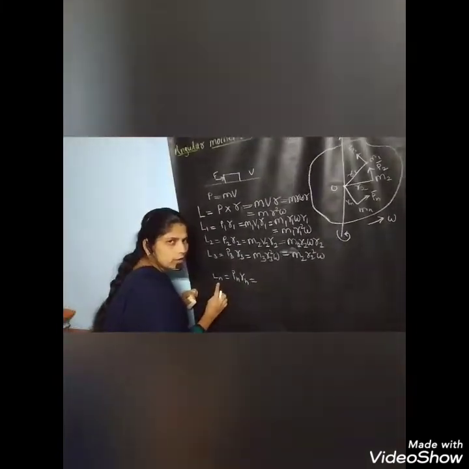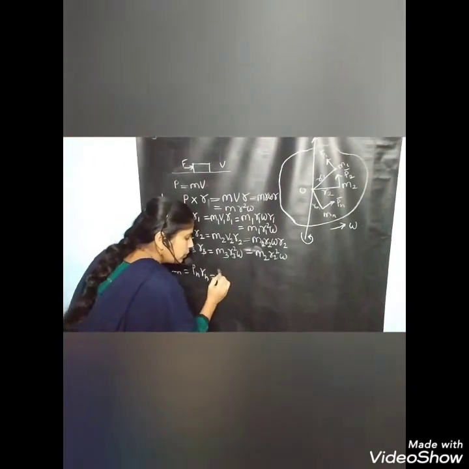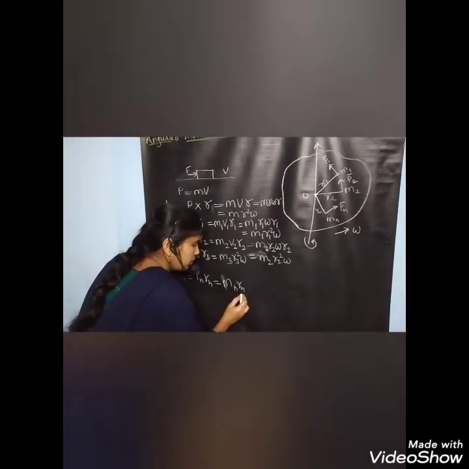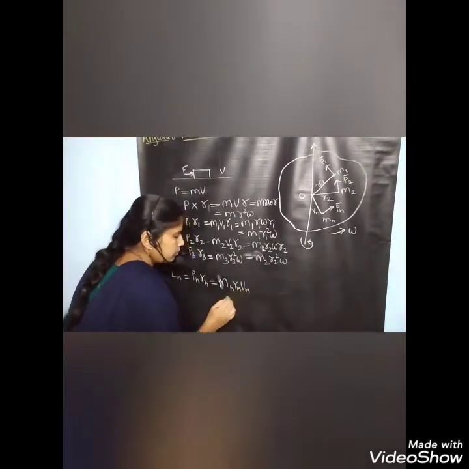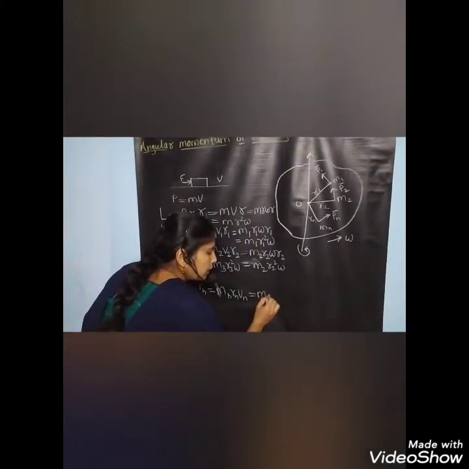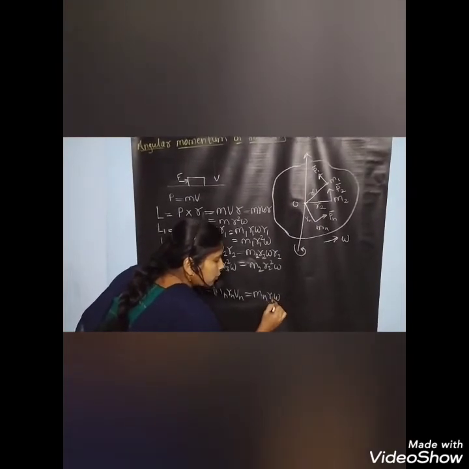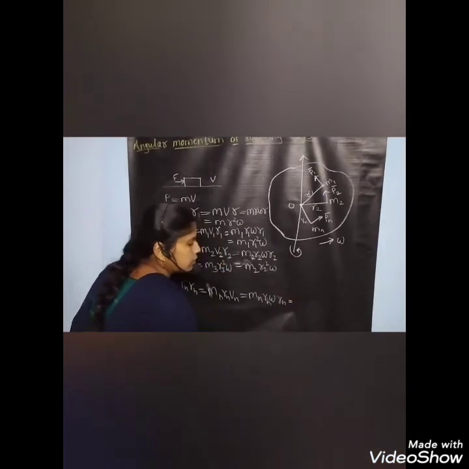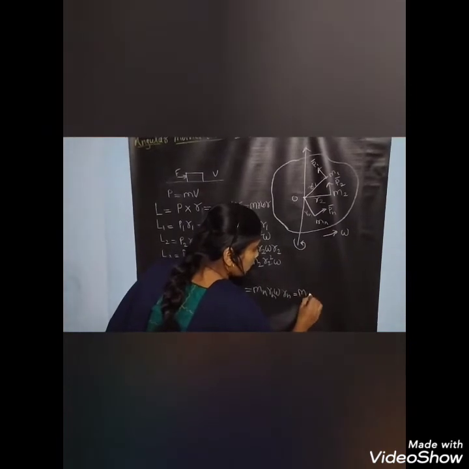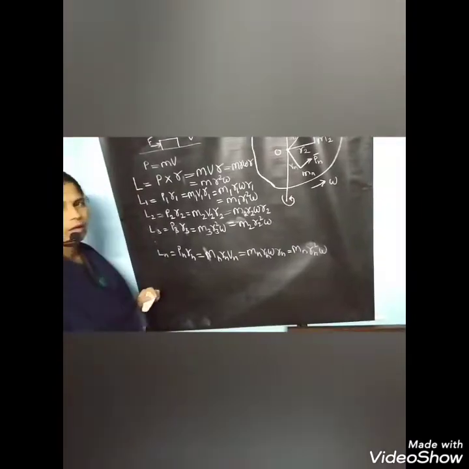For the nth particle, the angular momentum is Pn Rn, and because P is equal to M into V, we get Mn Rn into Vn, that is Mn Rn omega into Rn. Therefore, we get Mn Rn square into omega.